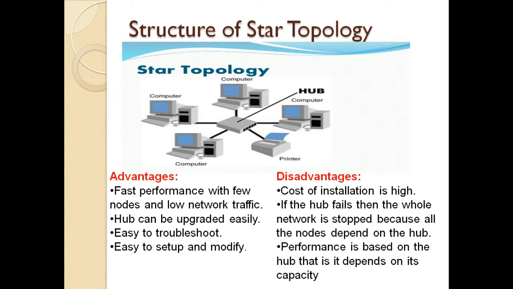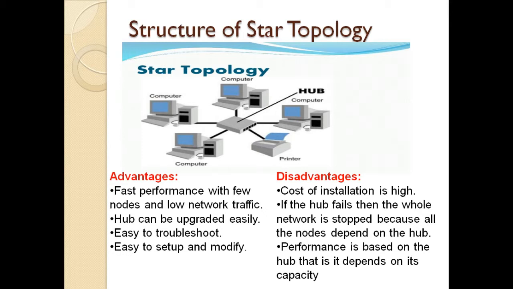When compared to other networks, the drawback is that the installation cost will be higher. Once the hub, that is your central node, fails, the entire system will collapse, because each and every node is connected to that star topology. So performance is based on the hub. That's the main thing. If the hub is very slow, then we can't improve your performance.